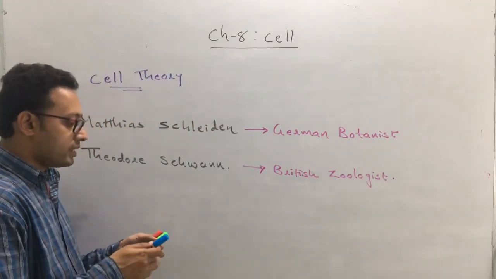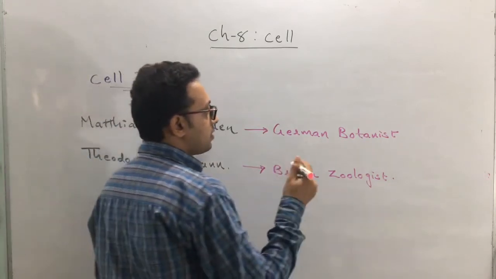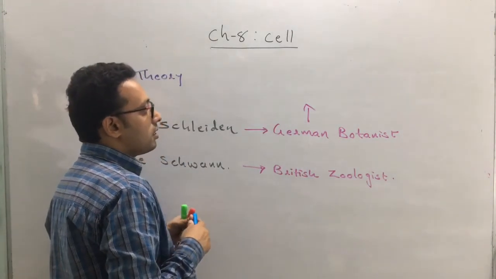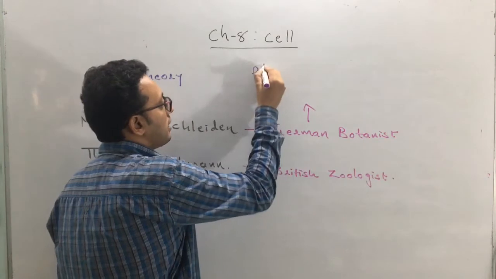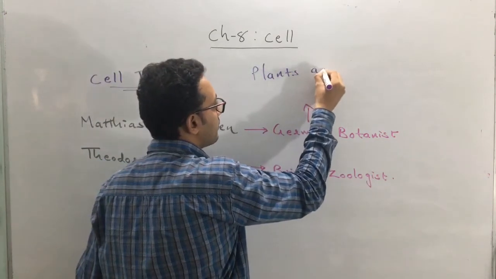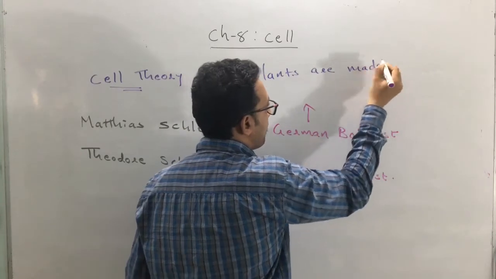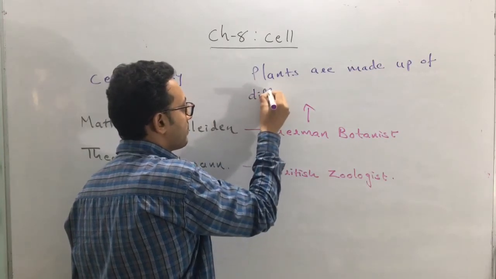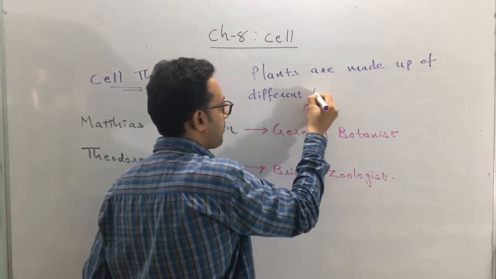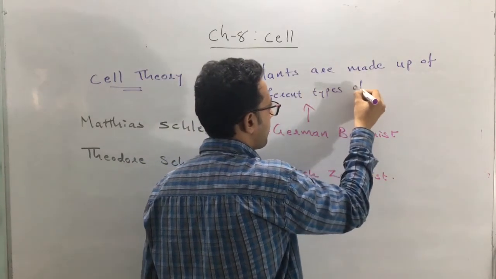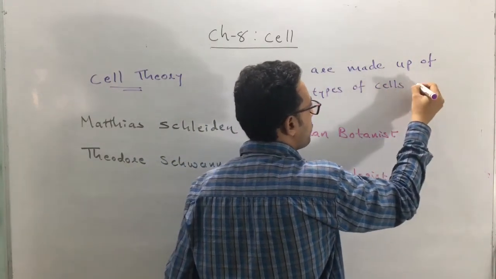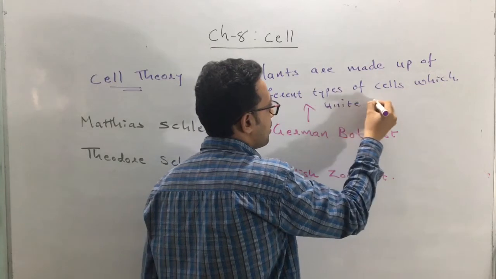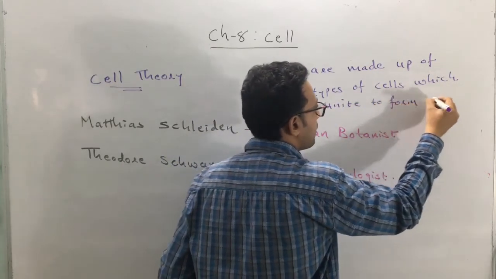Okay. So now what have they discovered? The German botanist, Matthias Schleiden, he has discovered that plants are made up of different types of cells which unite to form tissue.